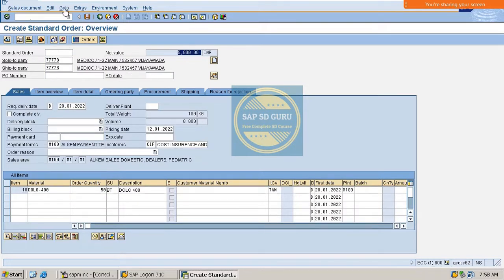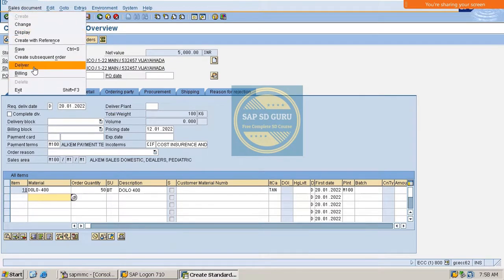The value came, and if we see the incompletion log, the document is completed. So let me do the delivery.